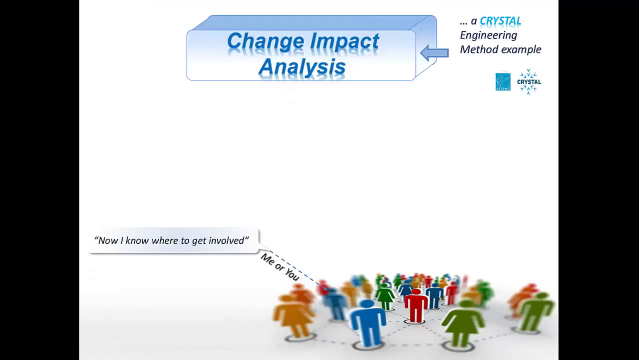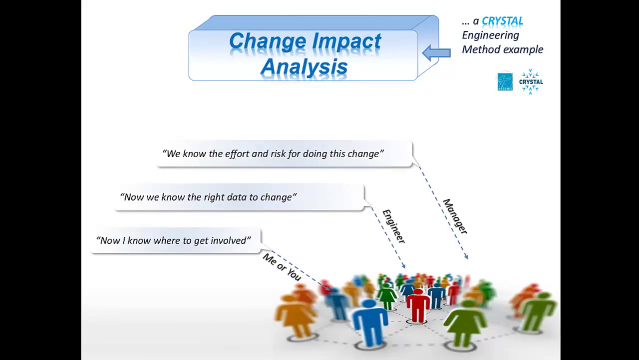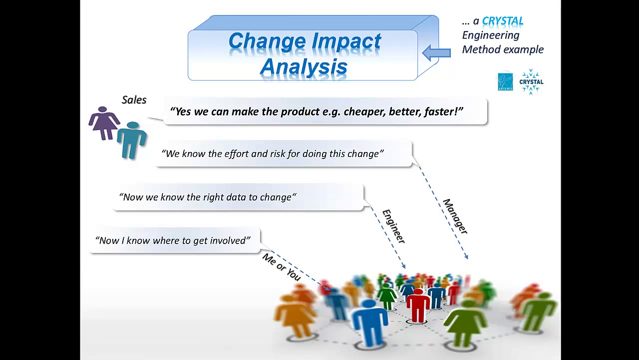We can now identify all the people that are impacted by our change request. We have correctly identified the data that needs to be changed. This will help us control the effort and risk for implementing the change request. Now we can pass the good news over to our boss.